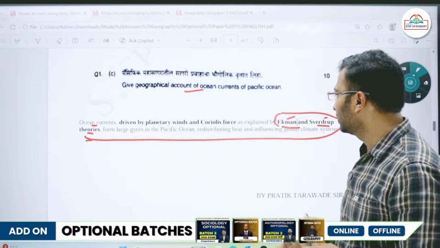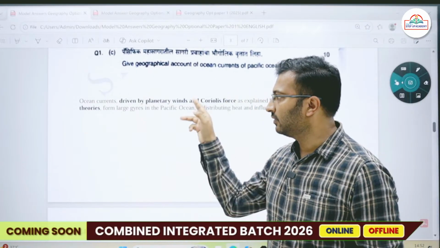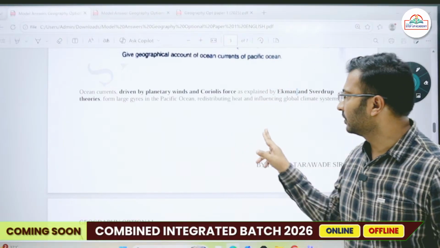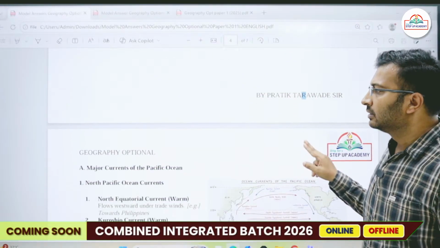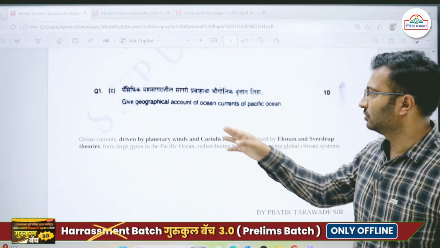So Ekman and Sverdrup, these are the two people associated with the ocean current theories, and they have asked about large gyres in the Pacific Ocean. Then there is the next part that is asked, the question was asked, geographical account of ocean currents.